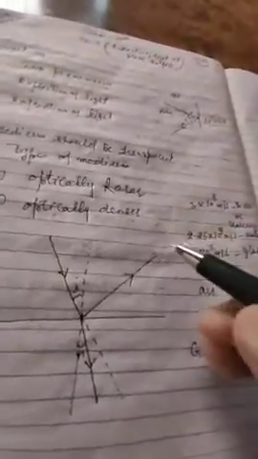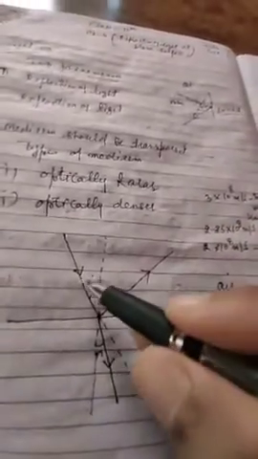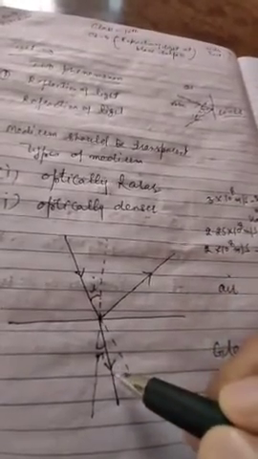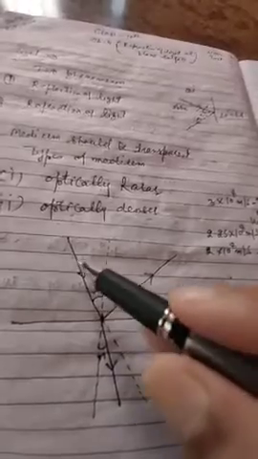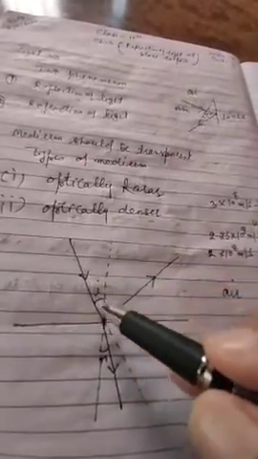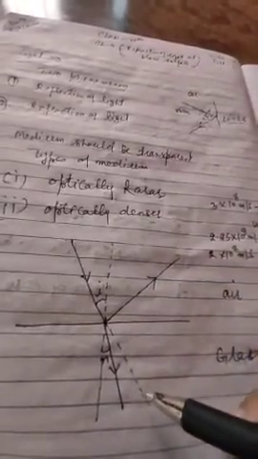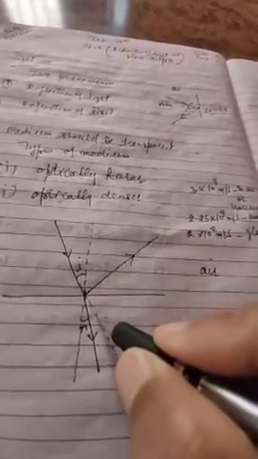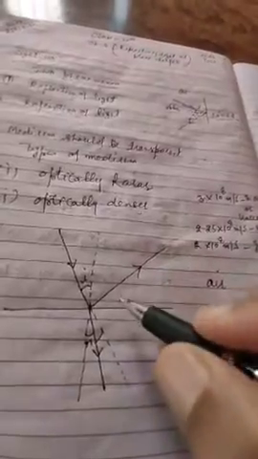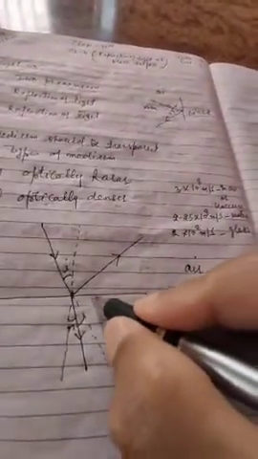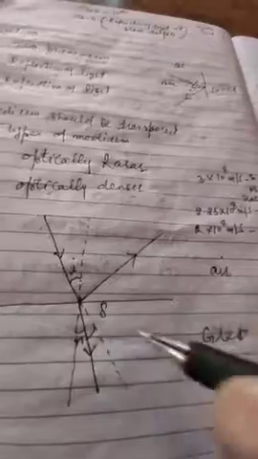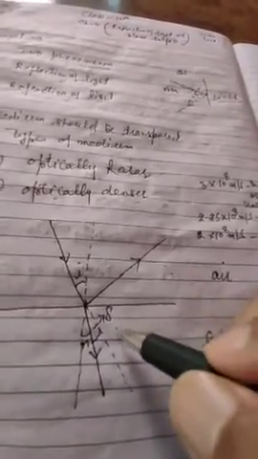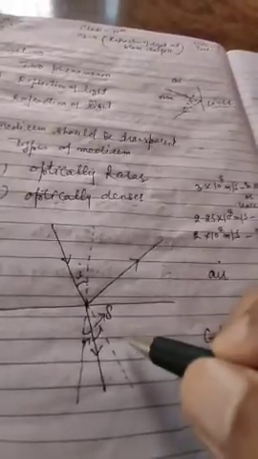The angle between the original path of the incident ray and the refracted ray is known as the angle of deviation, and it is represented with the letter delta. This angle is delta. This is known as the angle of deviation.